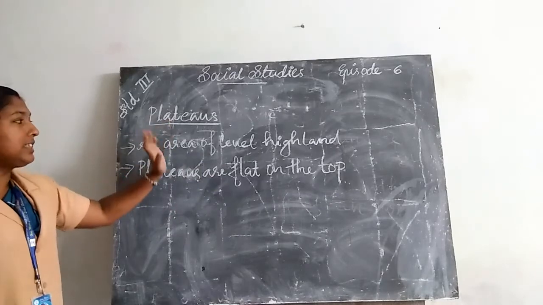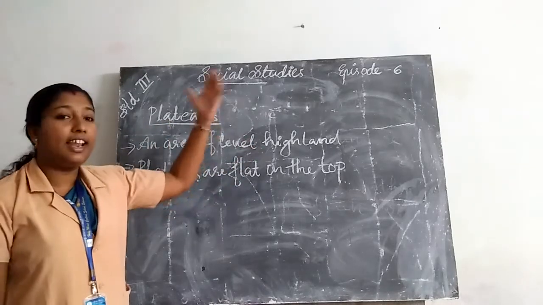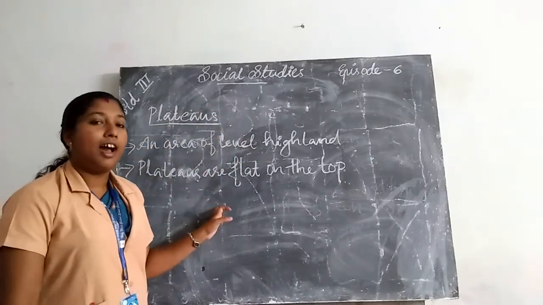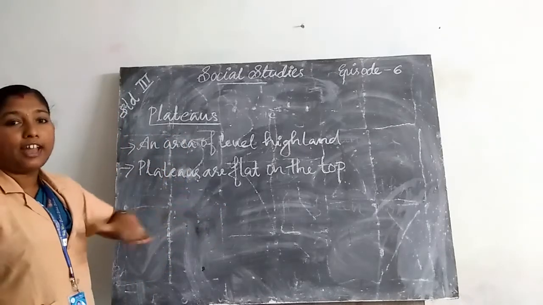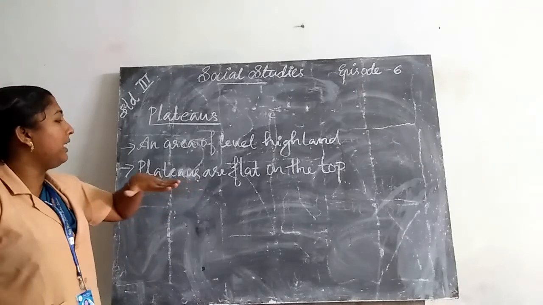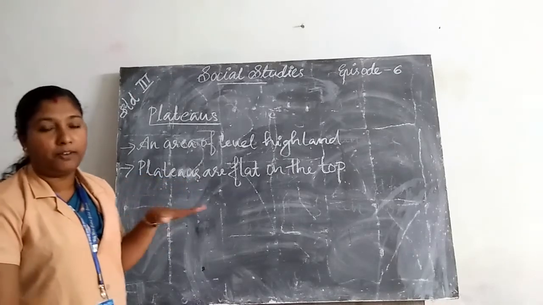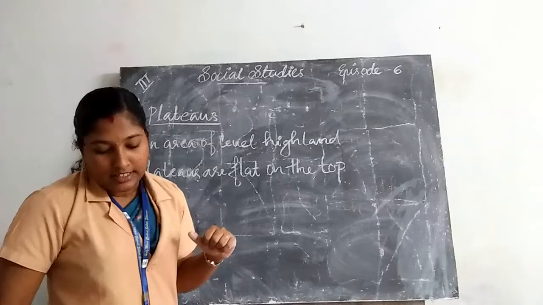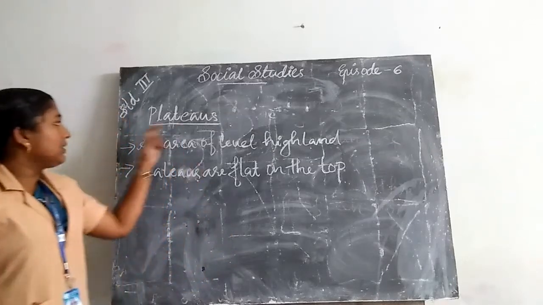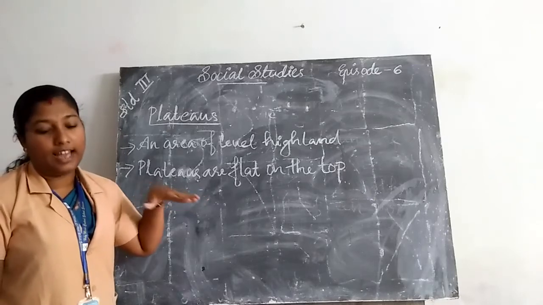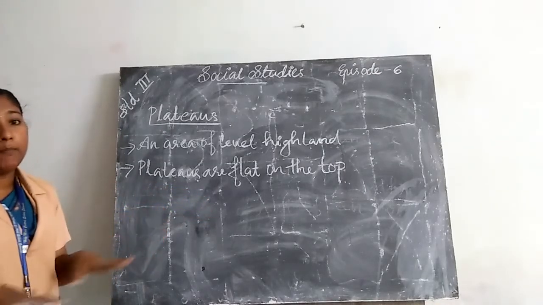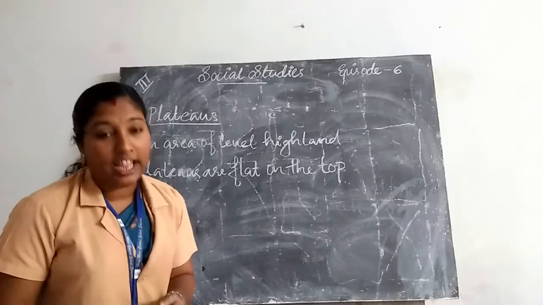An area of level highland is called plateaus. The top of the plateaus is flat, so it looks like a tabletop.